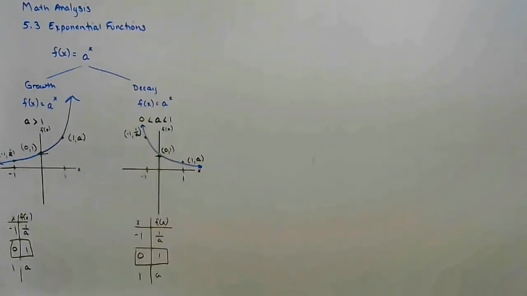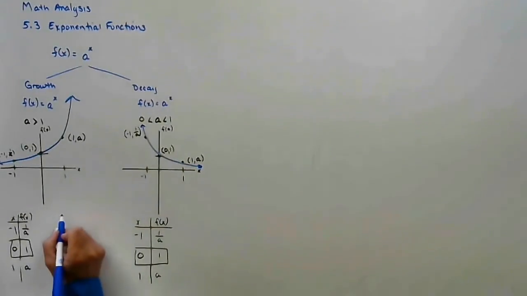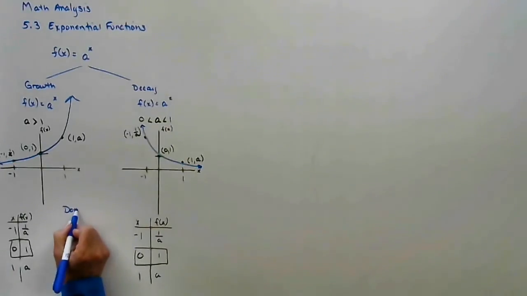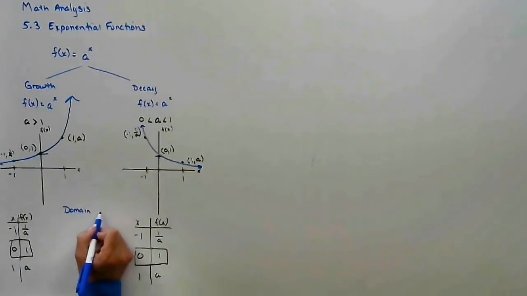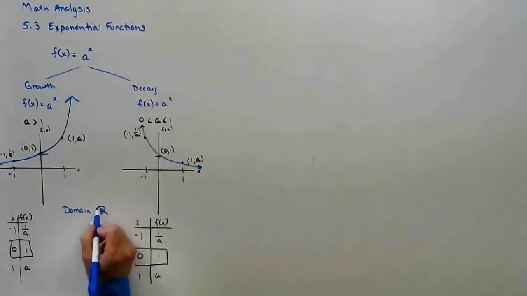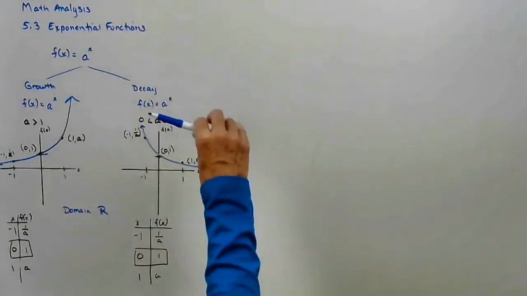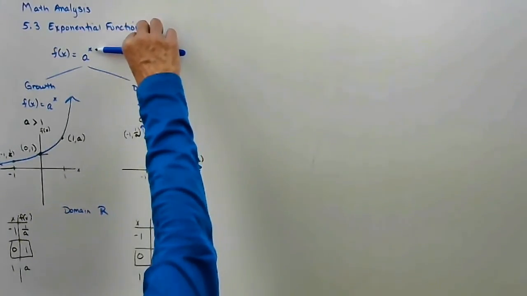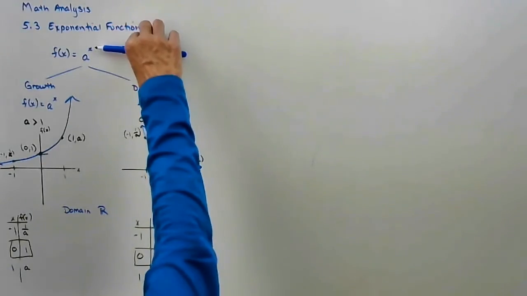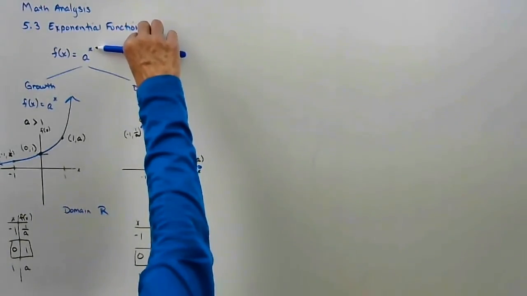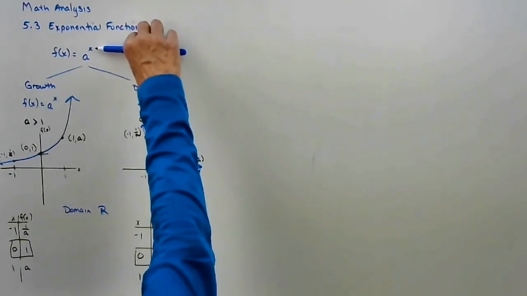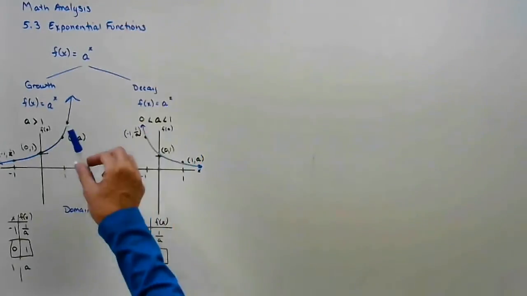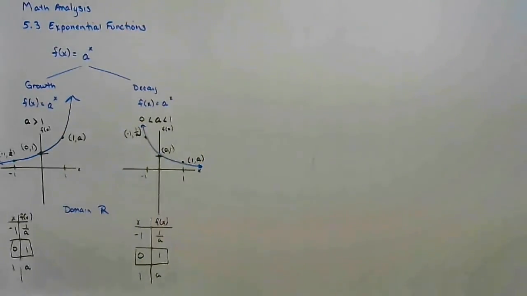So when you add these into your library, our domain for all exponentials is all real numbers. Because I can always put a negative value into an exponent and get a fraction. I can always put 0 into an exponent, anything to the 0 power is 1. I can always put a positive number, and I can raise something to a positive power. So the domain is all real numbers.